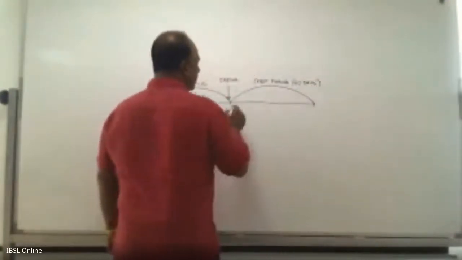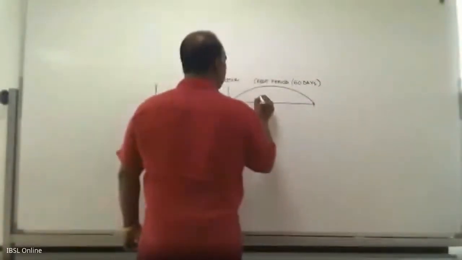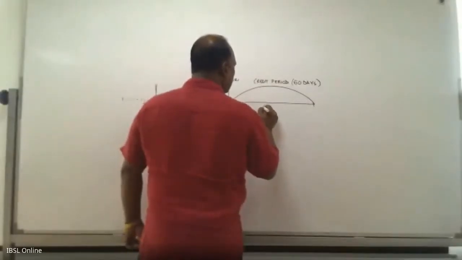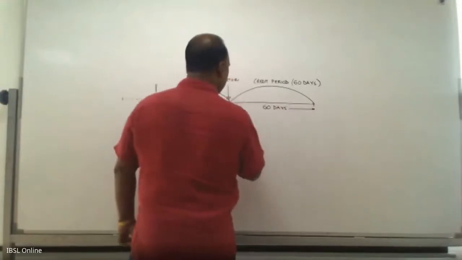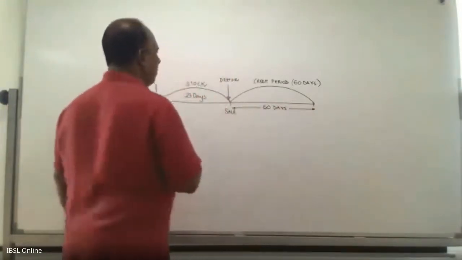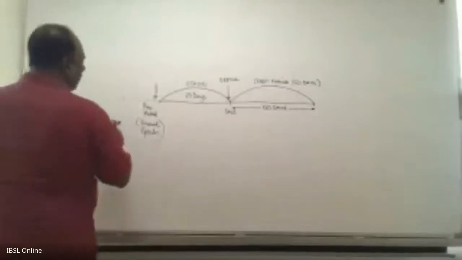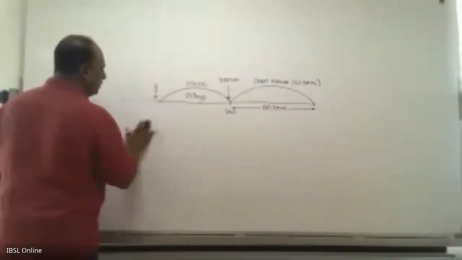So basically this is 60 days. Right? Then I am also extending this.